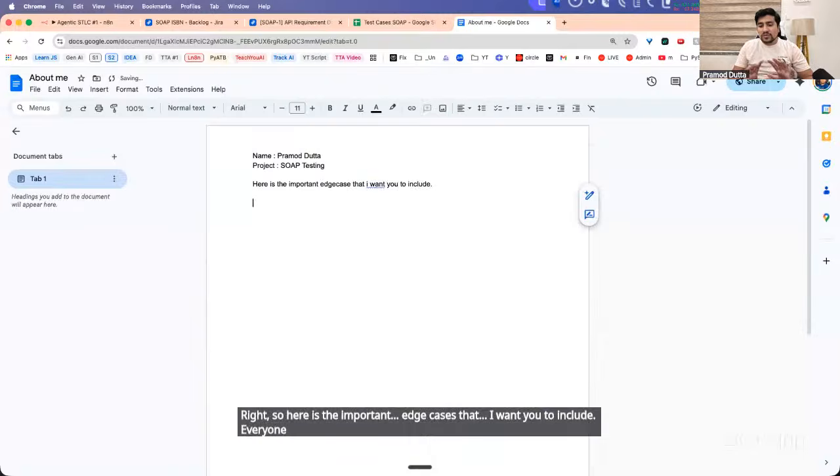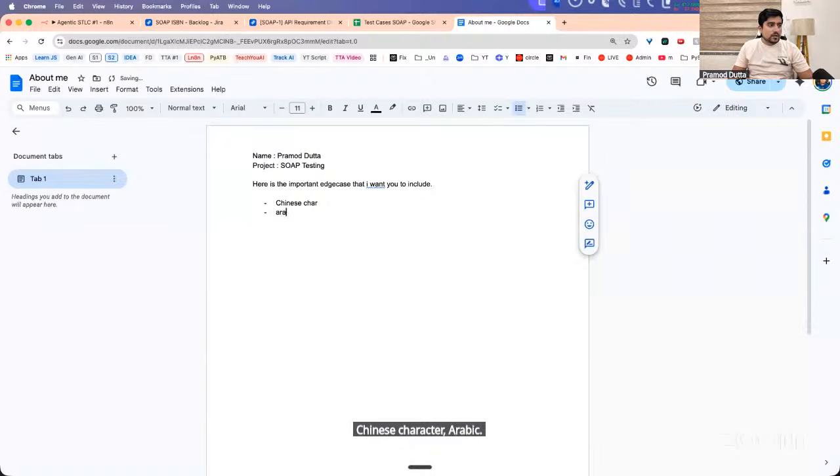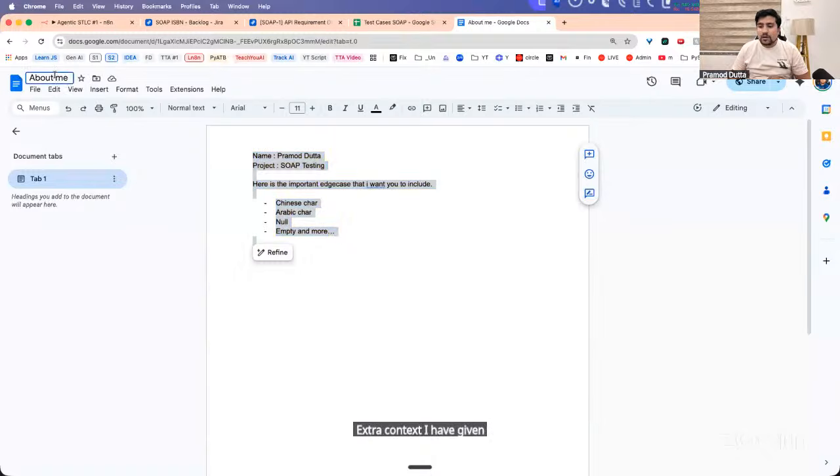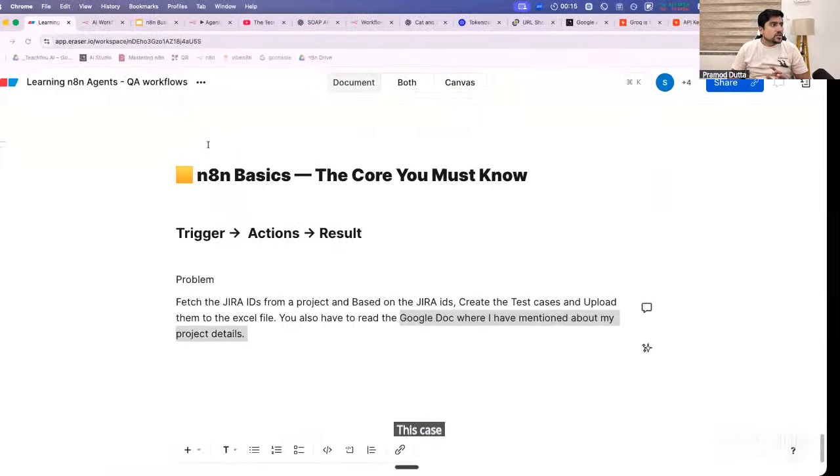Everyone, here you can basically give an audit key that includes Chinese characters, Arabic characters, null, empty, and more. Is everyone with me? Extra context I am giving here. Is everyone clear? The extra context is what I have given him in the about me in this case. Okay, so let's go one by one.